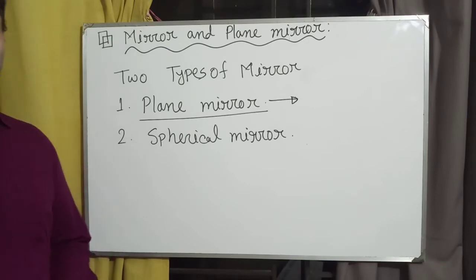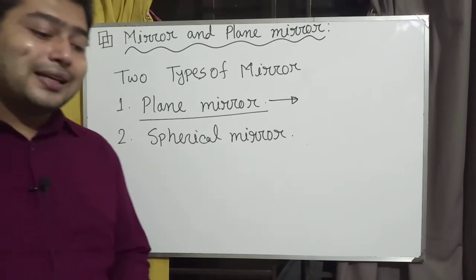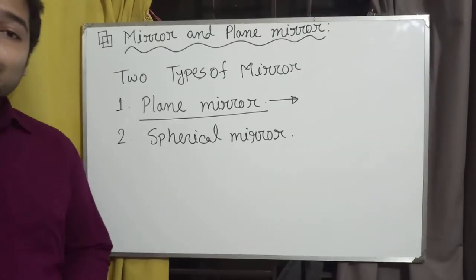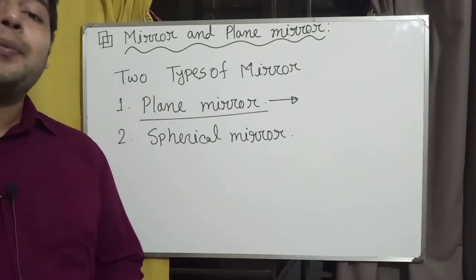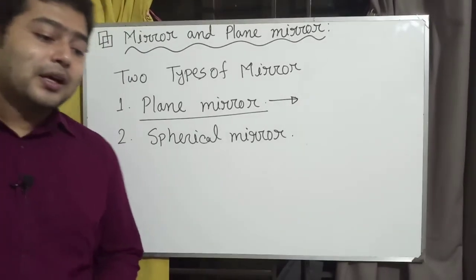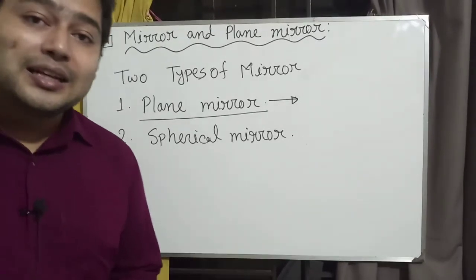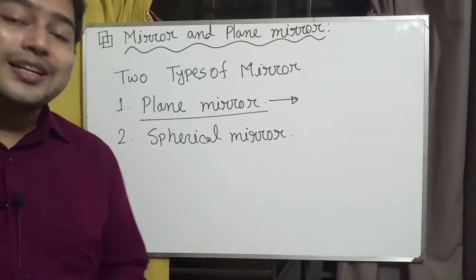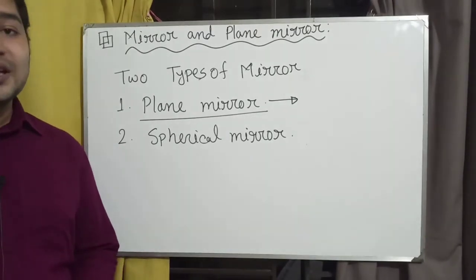This silver layer helps us to create a proper reflection.